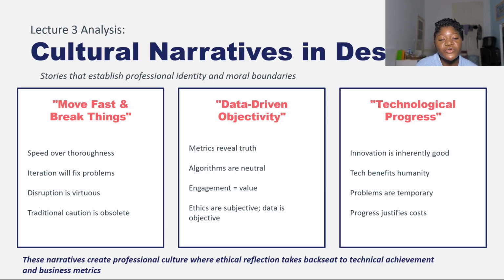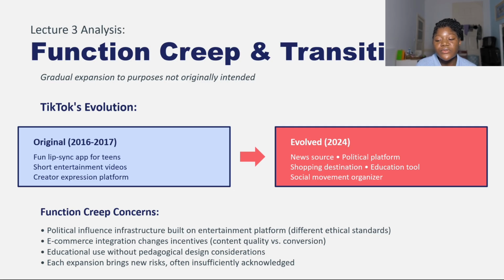There's also function creep and transitions. TikTok has evolved over the years. In 2016-2017, it was a fun lip-sync app for users. There were short entertainment videos, but up to this time, it's more engaging. There's a news source, political information, economic value, a shopping destination. It's used for education and as a social movement organizer. It has evolved significantly over the years.